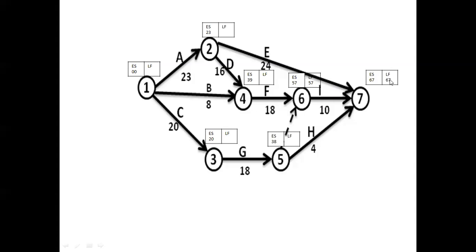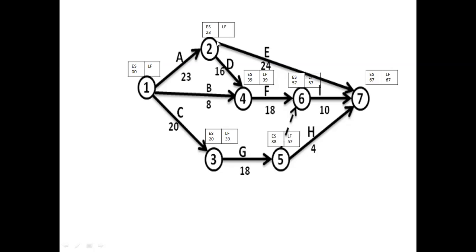In order to maintain the project duration, we have to consider the smallest. That is 57 minus 0 is 57, 67 minus 4 is 63. So this will be 57. Then after the fifth event, next move to the fourth event. For the fourth event, it is 57 minus 18. That will make it 39. 39 is the latest finish time for event 4. Then for the third event, 57 minus 18 will make 39. So 39 is the latest finish time for the third event.